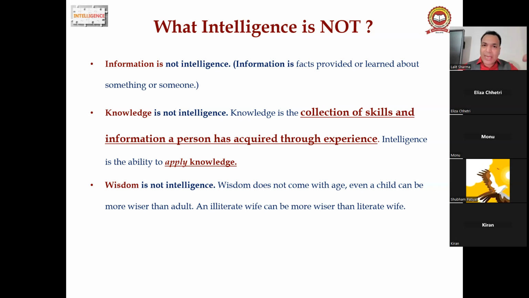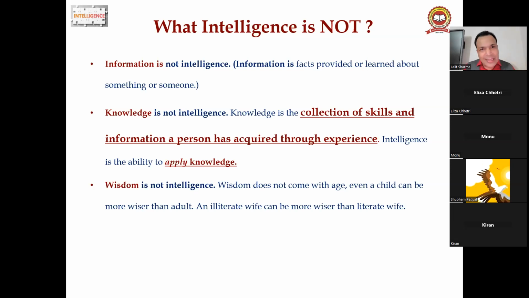Once you have come to know how to apply the knowledge, this is intelligence. For example, you are going to teach any topic in the class. You know the topic very well. This is called knowledge, right? You have the full-fledged knowledge of that particular topic. But how to deliver it, right? In different ways, so that every student understands whatever you are going to deliver. This is called intelligence: how to apply the knowledge.